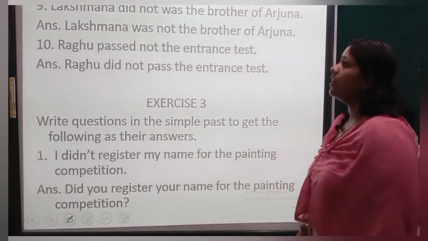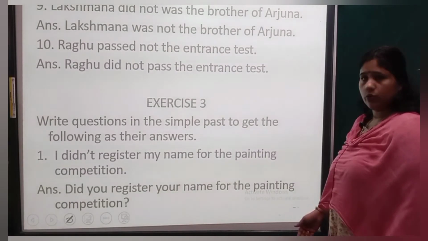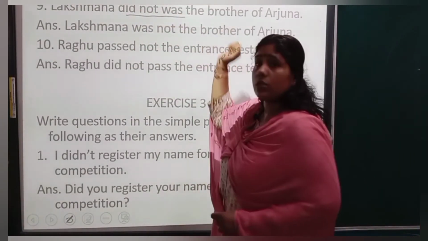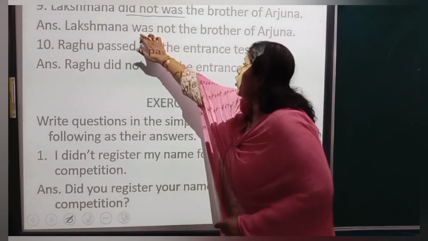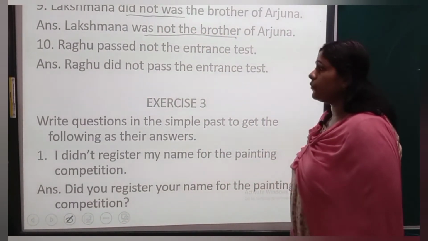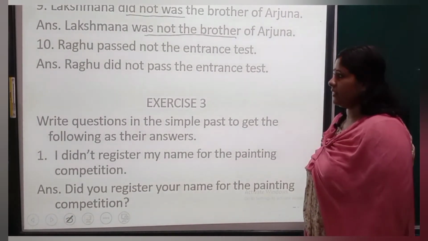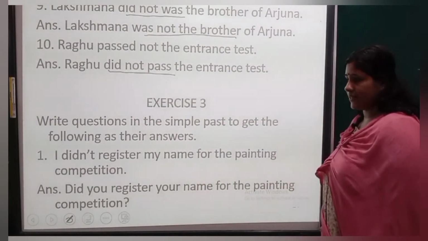Next. Lakshman did not was the brother of Arjun. Lakshman was not, because did is also there, was is also there. So this is wrong. You will take was. Lakshman was not the brother of Arjun. Raghu passed not the entrance test. Raghu did not pass the entrance test.